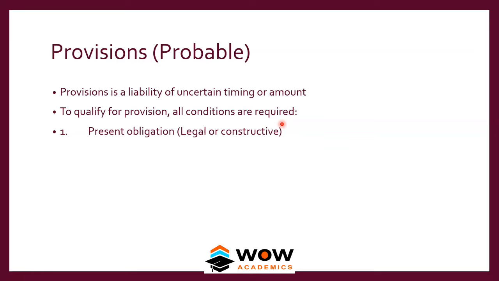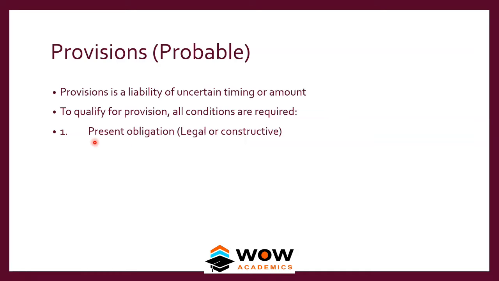Number one, there should be a present obligation. For example, a provision for warranty or provision for guarantee is accepted, because sometimes companies give a legal notice saying that if you have a defect in the product you can return it. That is legal. Constructive means they don't have any legal claim like that, but whenever there's a problem in their product customers simply return it. Even if there's no legal provision, it's called constructive. So that's called a present obligation.